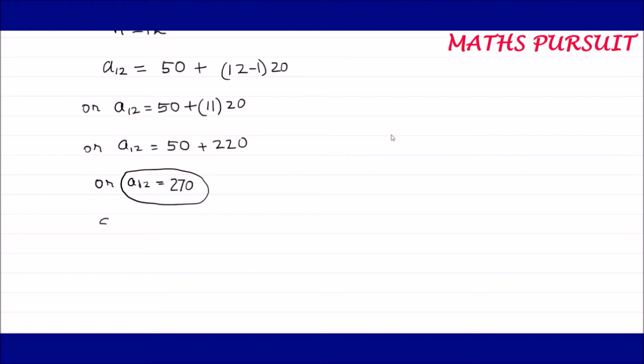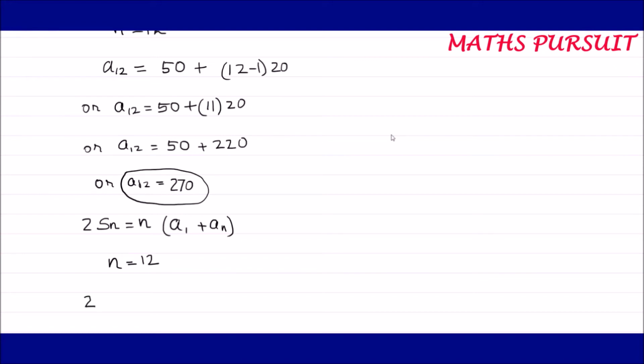And guys, we very well know that the sum of an arithmetic progression is given by 2Sn is equal to n into (a1 plus an). Now guys, we are calculating the sum of the arithmetic progression for a year. So for that reason, our value of n is equal to 12, and we know the value of an or a12 that we calculated above. So we will use that one. So let us put these things in place and solve this arithmetic sequence formula.